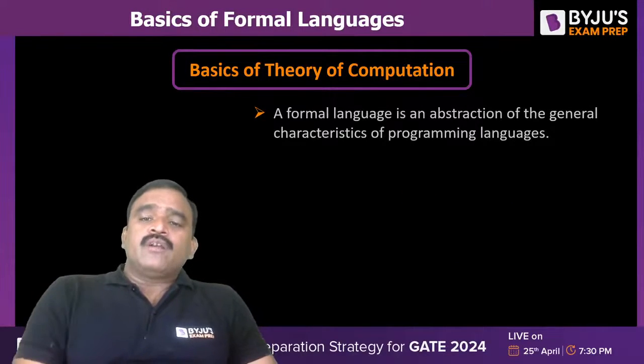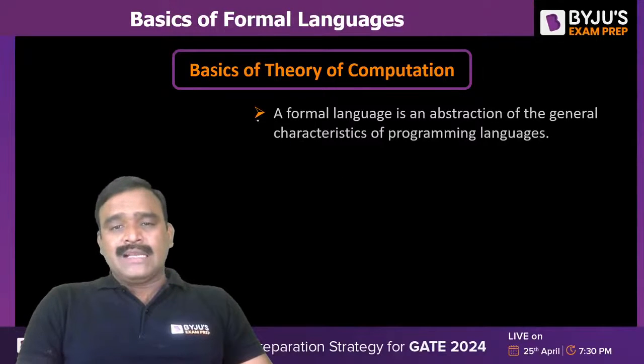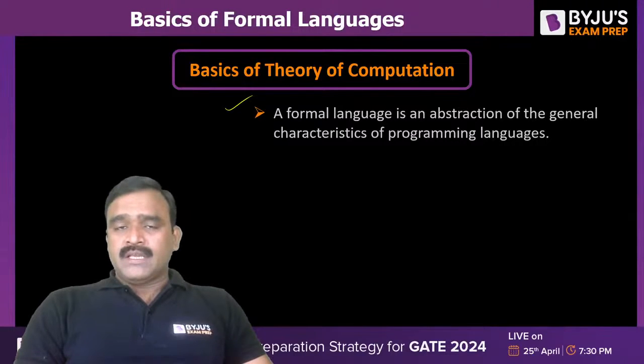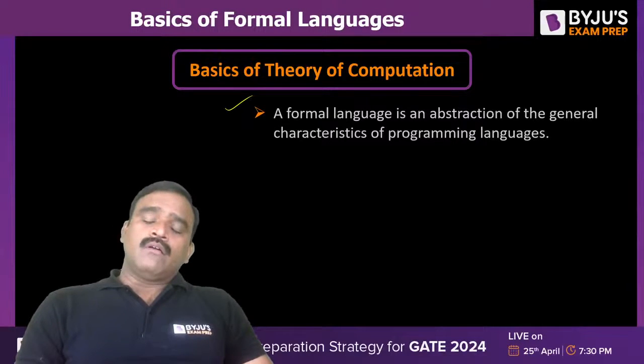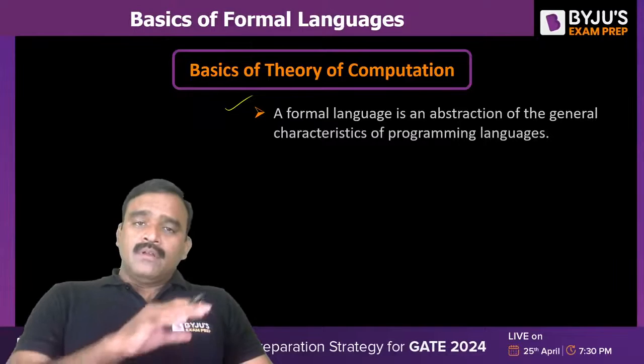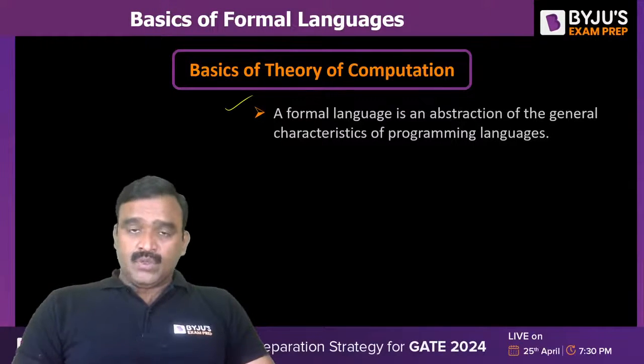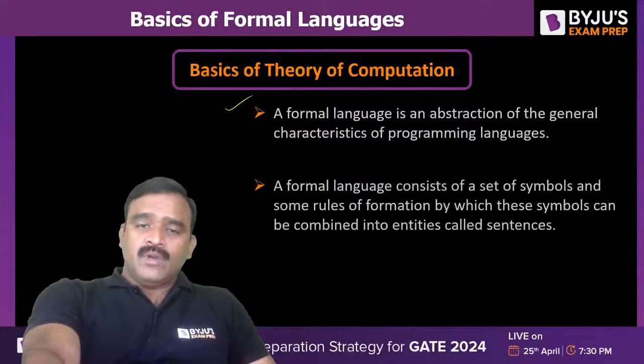So basically, a formal language is an abstraction of the general characteristics of programming languages. We have different programming languages like C, Pascal, and Fortran. All these languages originated from the basic set of formal languages invented by Noam Chomsky. So there is a Chomsky hierarchy of formal languages.